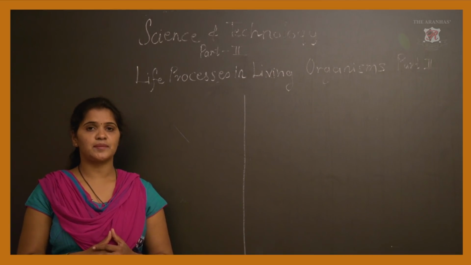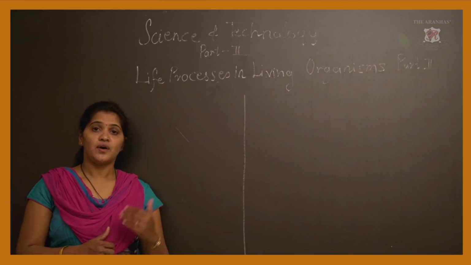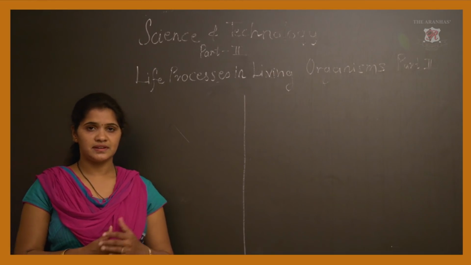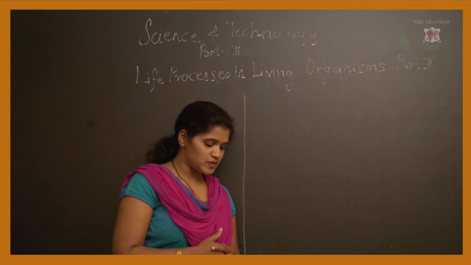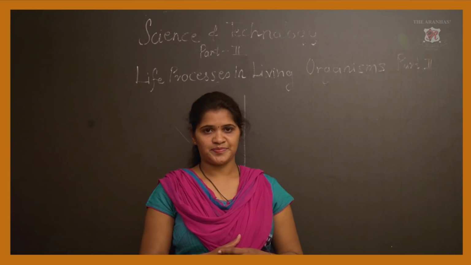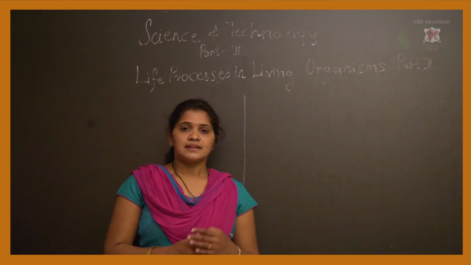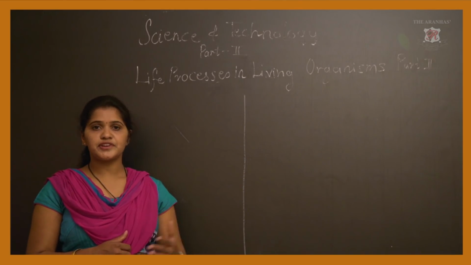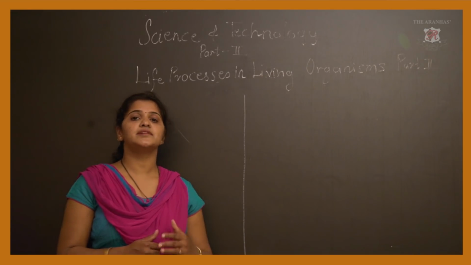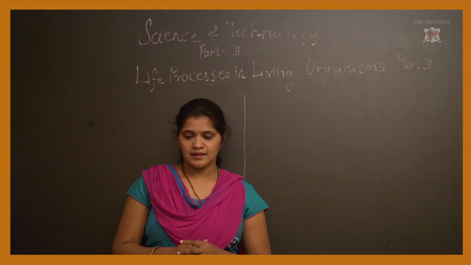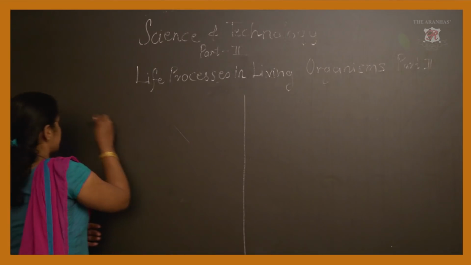Now, in this chapter we are going to learn the process that is reproduction. First question, what is reproduction? When one living organism produces another living organism of the same species, it is called the reproduction process.